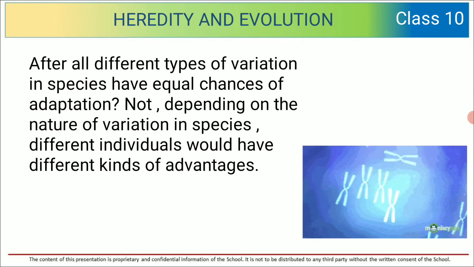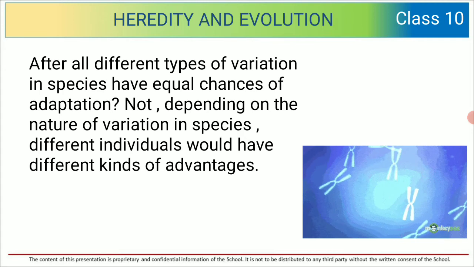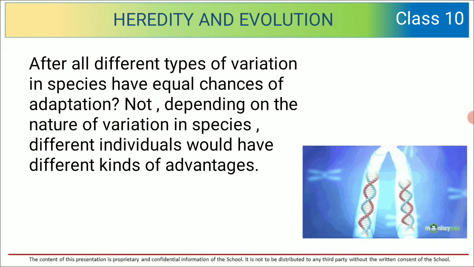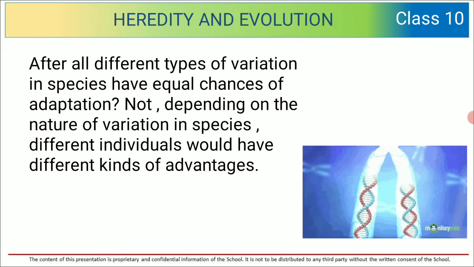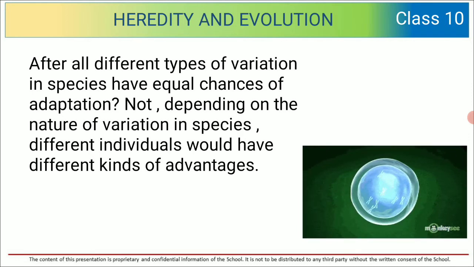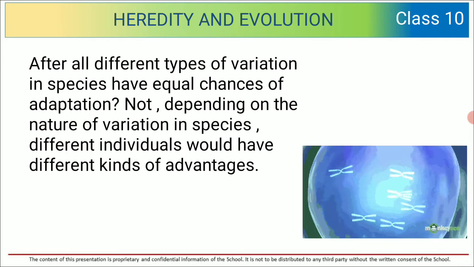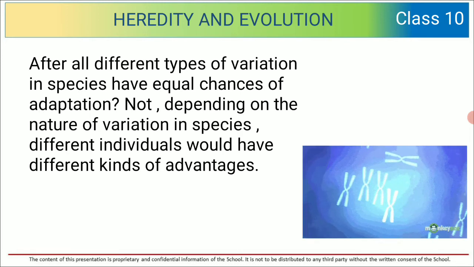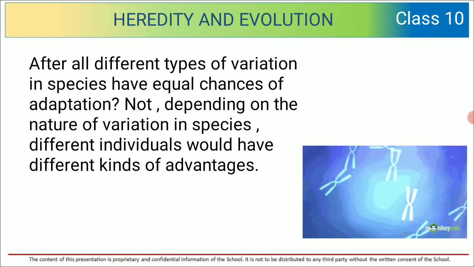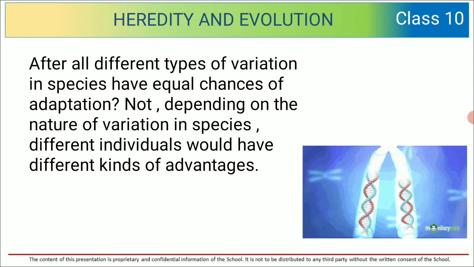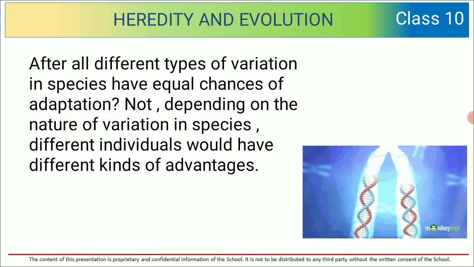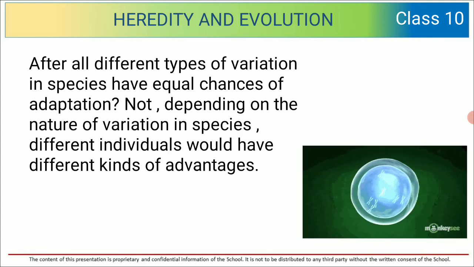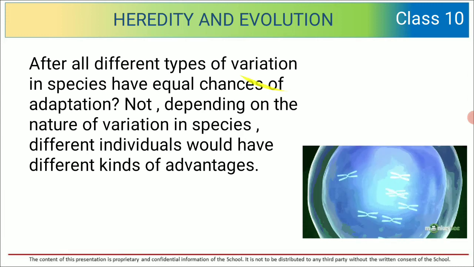So if a bacterium is reproducing, it is not necessary that there is a 100% chance of that bacterium surviving. It depends upon that particular species, how it adjusts itself and accepts itself with the surrounding atmosphere, that will decide its chance of surviving.